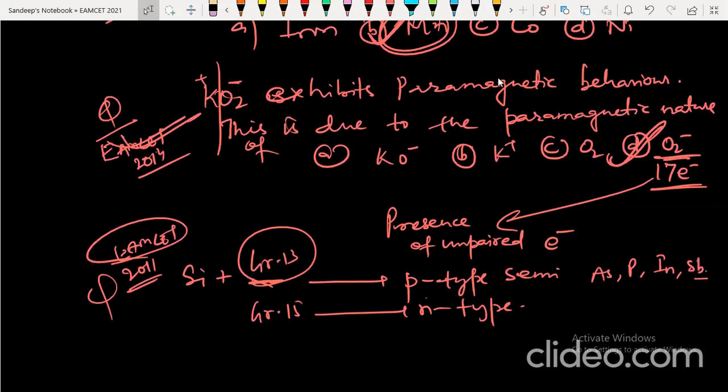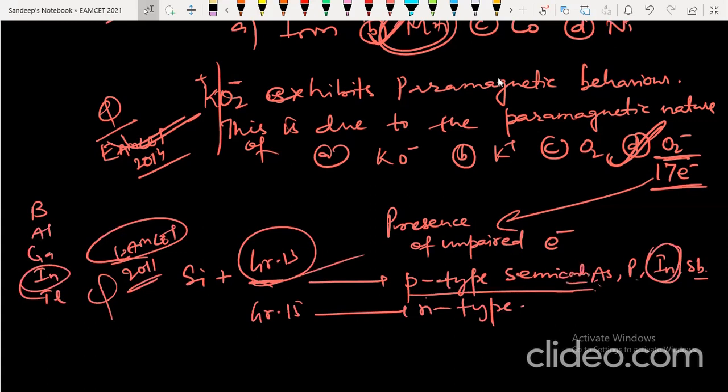Group 13 makes it P-type. Indium is group 13, and these others are all group 15. So indium will be your answer, as it will make it a P-type semiconductor. Whereas nitrogen, phosphorus, arsenic, antimony belong to group 15. So they will not be the answer, but indium will be, because they are asking about group 13.